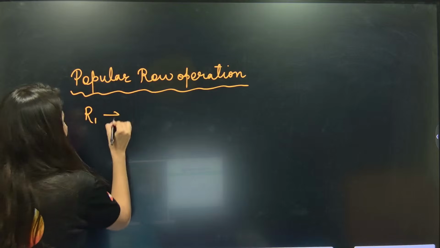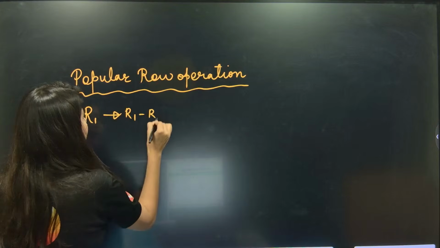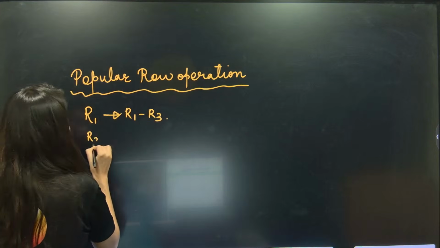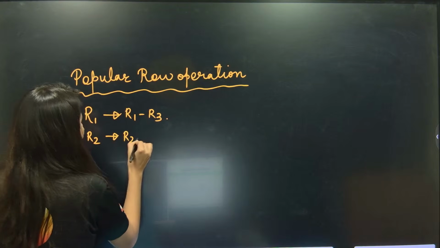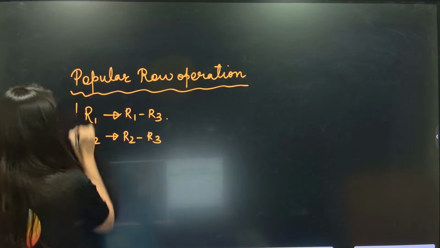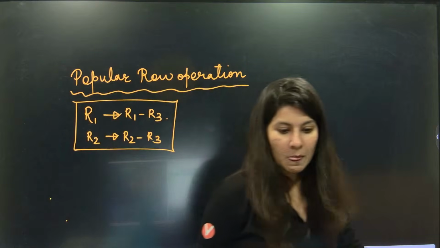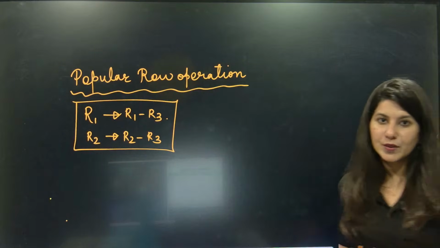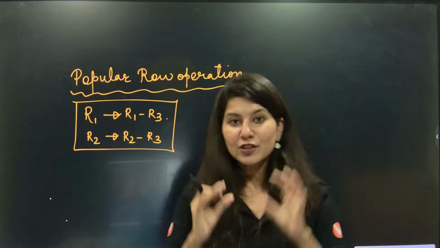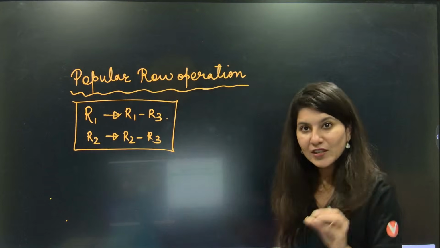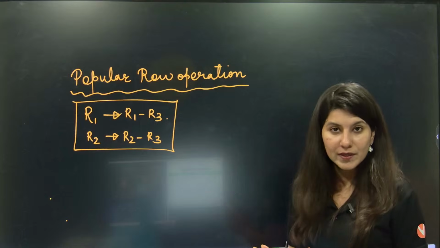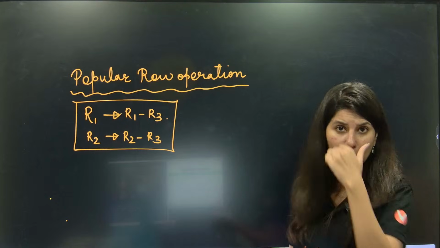So row 1 goes to row 1 minus row 3 and row 2 also goes to row 2 minus row 3. Two parallel operations I am going to apply. Okay. So basically what we are going to do is to reduce, first of all, to reduce a determinant, we can apply any row or column operation. What is this row or column operation?